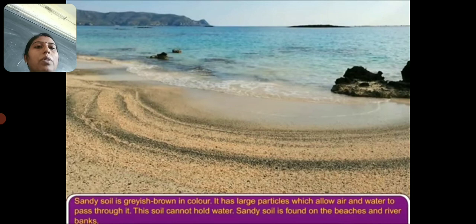Next is clay soil. It is brown in color. It has very fine particles which stick together and it can hold lots of water. Plants like rice that need lots of water grow well in this soil. Clay soil is found near the river mouths.